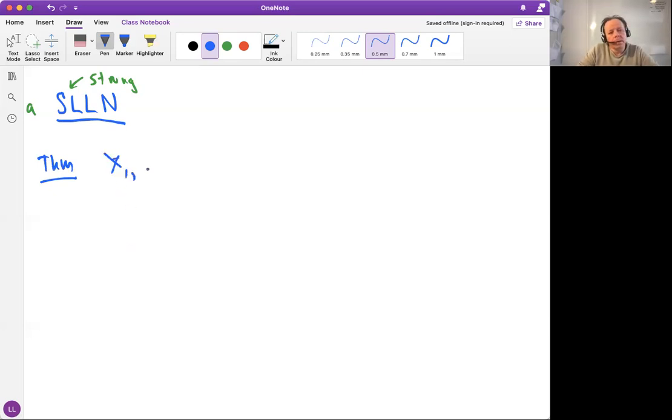Assume X1, X2, ... are random variables now in L4(P). So we assume that we have finite fourth moments. And let's assume that our random variables are independent. We assume that our expectation of each of these is the same, mu, for all j.